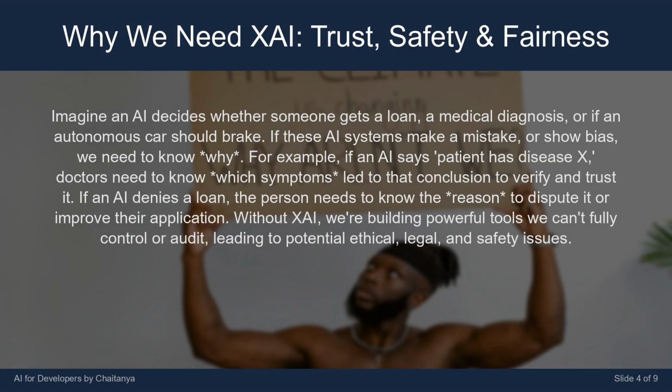Imagine an AI decides whether someone gets a loan, a medical diagnosis, or if an autonomous car should brake. If these AI systems make a mistake, or show bias, we need to know why. For example, if an AI says, "Patient has disease X," doctors need to know which symptoms led to that conclusion, to verify and trust it. If an AI denies a loan, the person needs to know the reason to dispute it or improve their application. Without XAI, we're building powerful tools we can't fully control or audit, leading to potential ethical, legal, and safety issues.